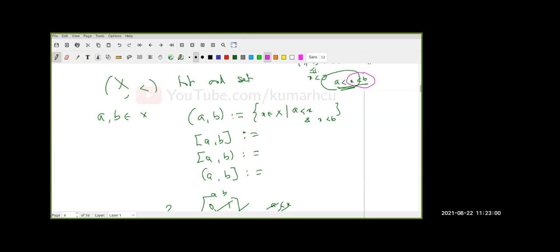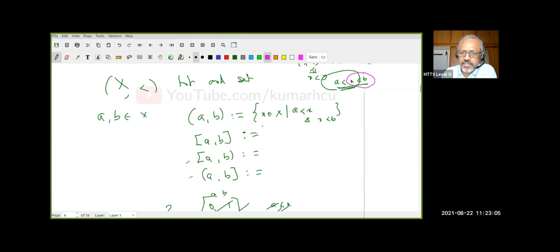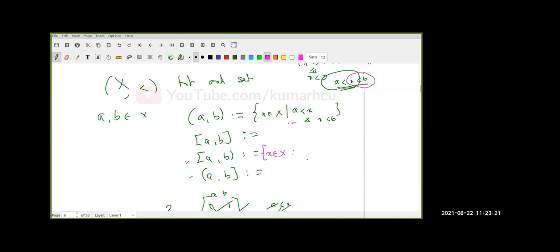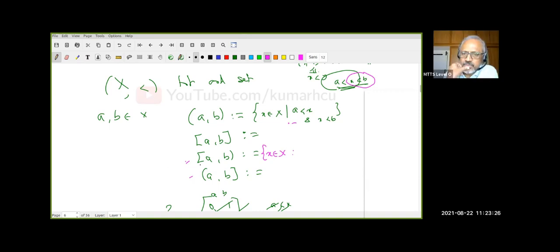Very good. Now, can somebody tell me the second? There are 3 and 4, I will omit those. Let me do 3. Somebody tell me 3, quick. It is the set of x in R such that A is less than x or x is equal to A. This is a closed interval, that is why I am saying A is less than x or x is equal to A.